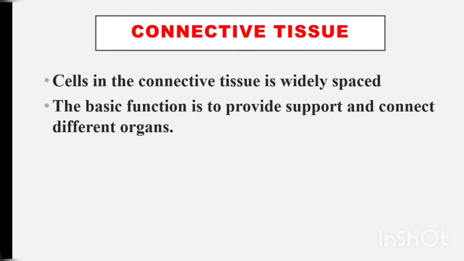Yes, children, look at the second point. The basic function is to provide support and connect different organs. The connective tissue will give support to us as well as connect our internal organs. If there is no connection, what will happen? Our internal organs will not remain in their correct place, right?